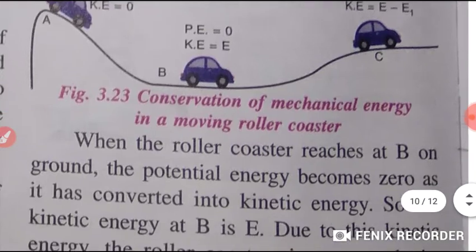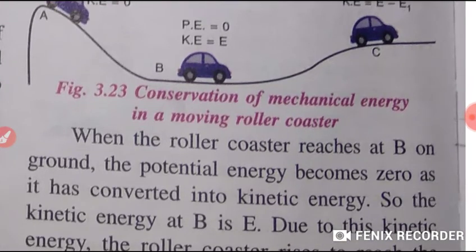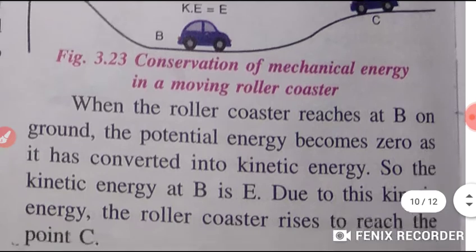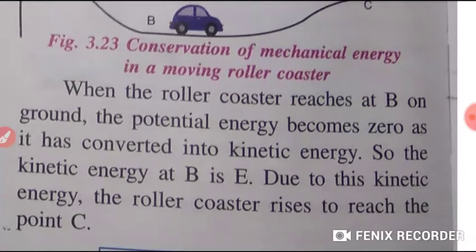When the roller coaster reaches the point B on the ground, the potential energy becomes 0 as it has converted into kinetic energy. So the kinetic energy at B is what?